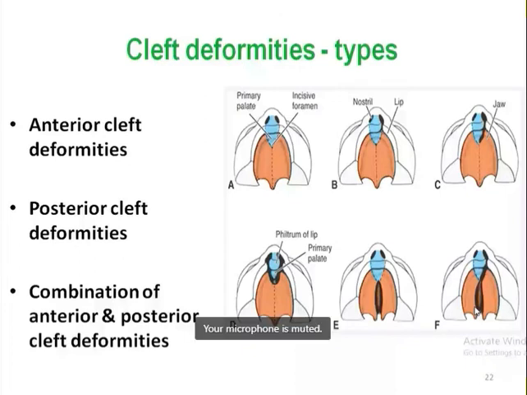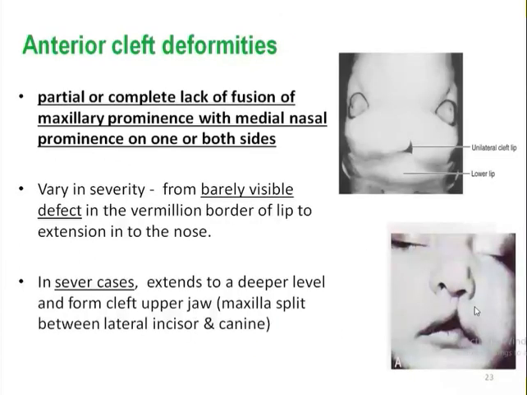Some detail about anterior cleft deformity. In the case of anterior cleft deformity, there is partial or complete lack of fusion of the maxillary prominence. Anterior cleft deformity occurs if the maxillary prominence fails to fuse with the medial nasal prominence on one or both sides.